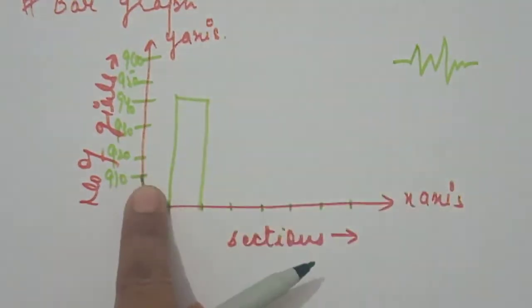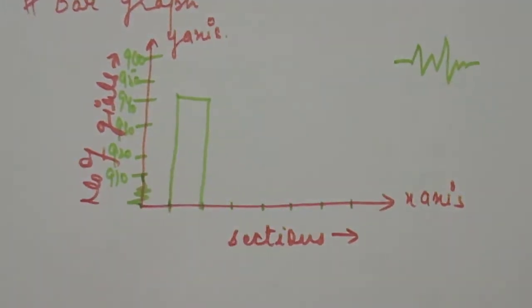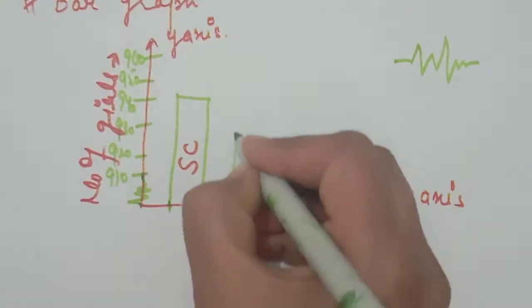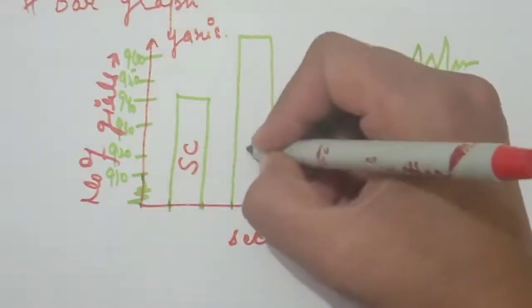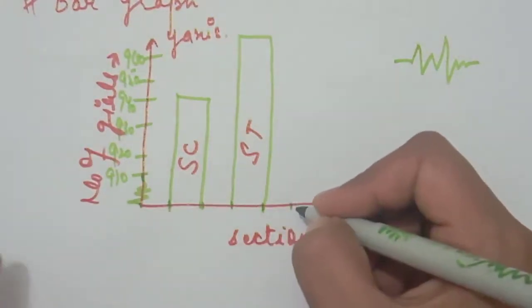And then one portion blank and then a bar, one portion blank and then a bar. Now we will choose another. Here we have SC, so we will write the section. Next is ST. ST is 970, which we have here. And then, none of SC or ST, it is 920.